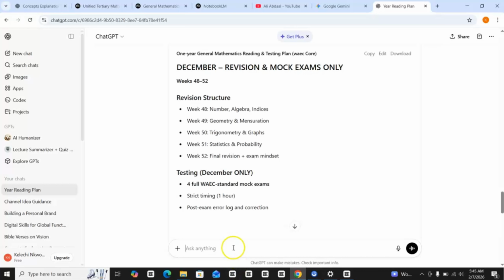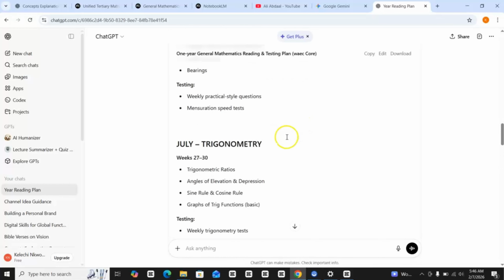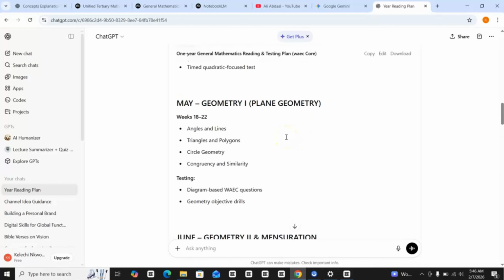So in my revision, I've done all this, and when I'm developing the topics for this, for example, in my SS1, I want to understand the foundation as much as possible. Okay, I want to understand this.